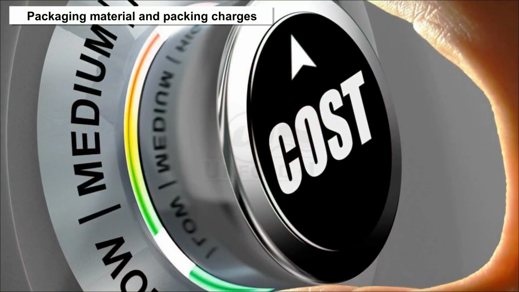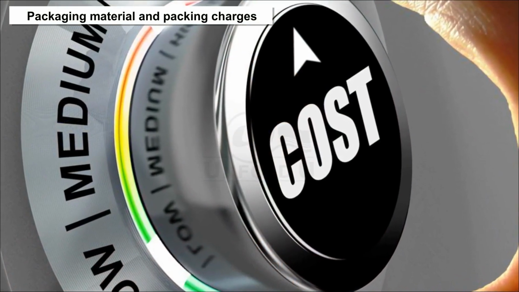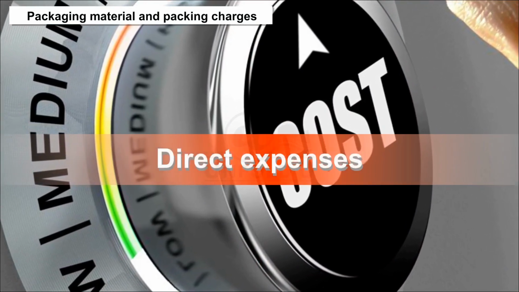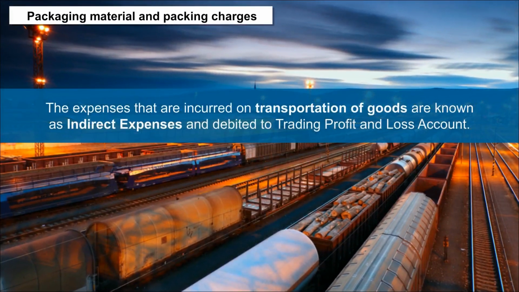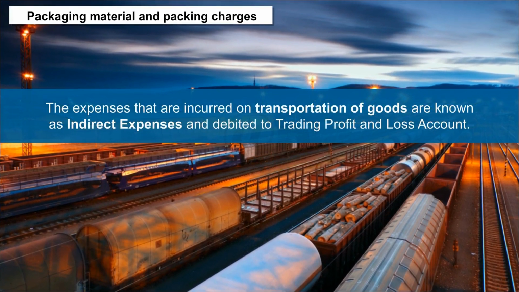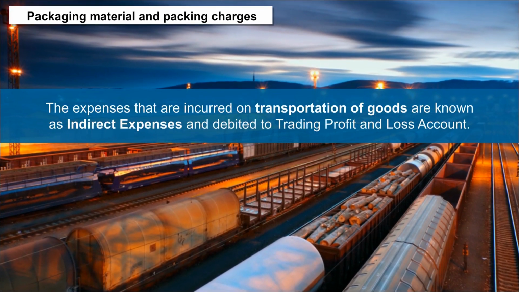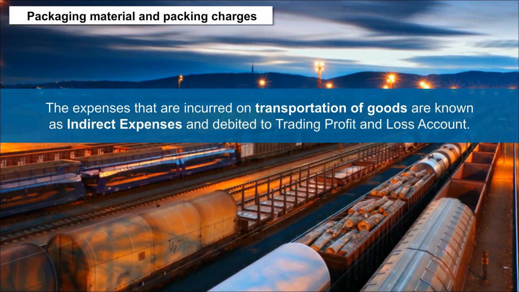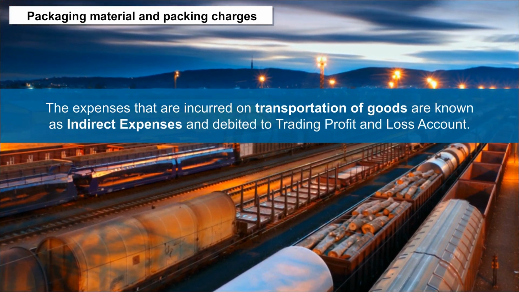The cost of material used in packing of products is called direct expenses, whereas the expenses incurred on transportation of goods are known as indirect expenses and are debited to the trading profit and loss account.